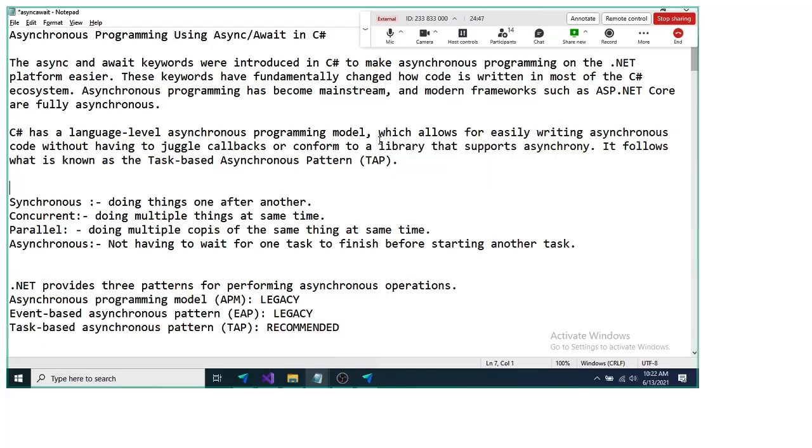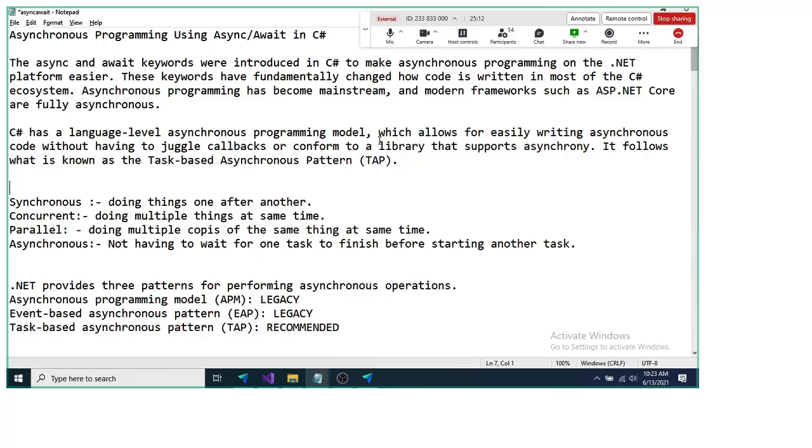So the second word that we need to understand is something called concurrent. First is synchronous, second is concurrent. Now concurrent means doing multiple things at the same time.